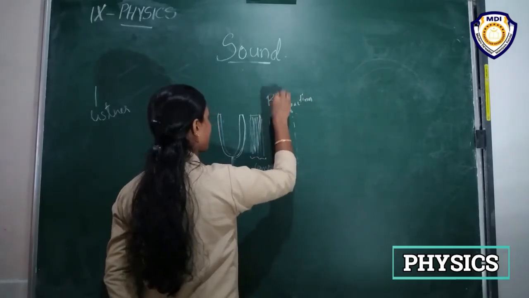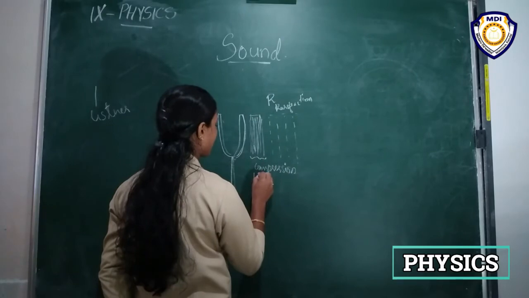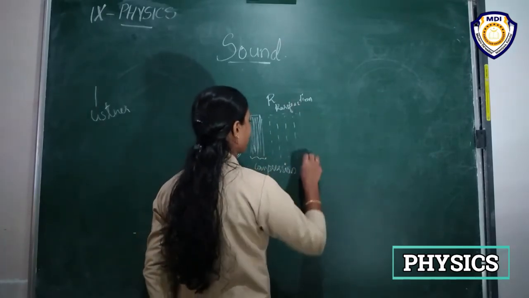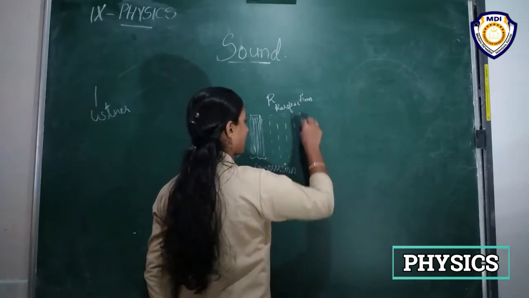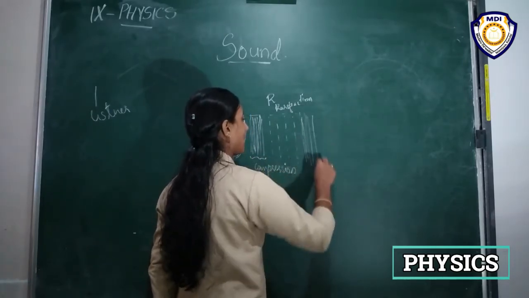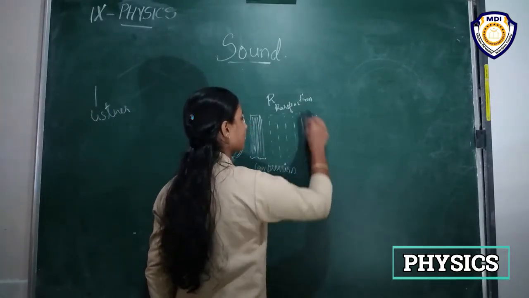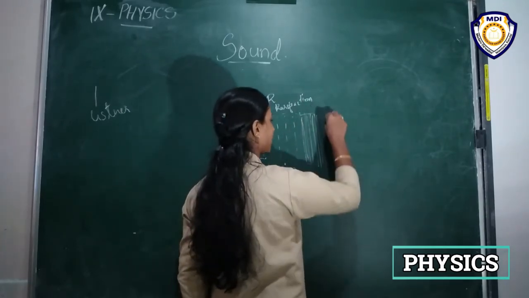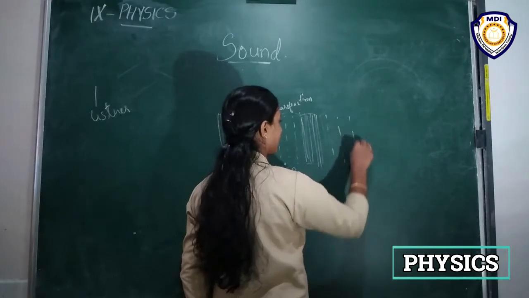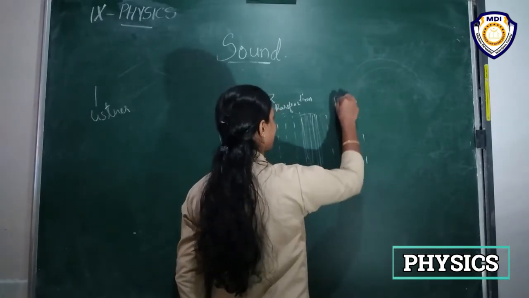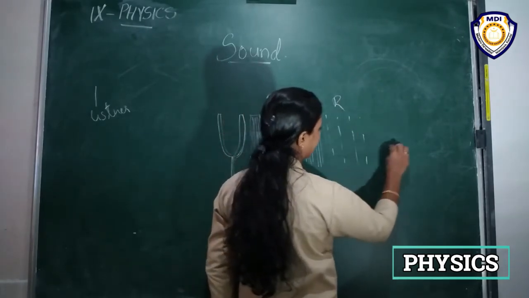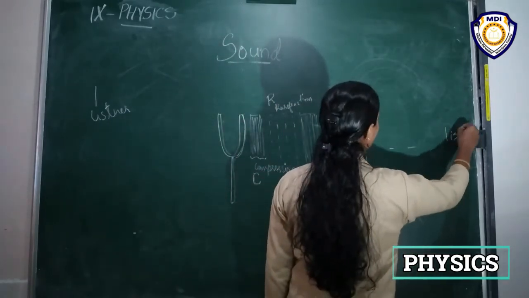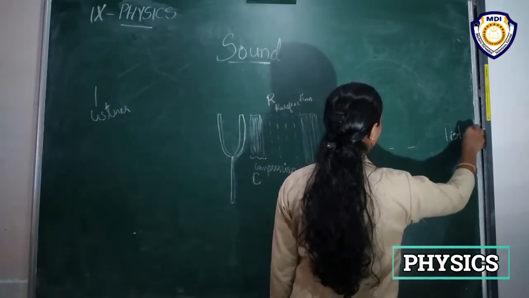We can represent it by R, and this we can represent by C. Again it produces a compression region, and after some time the vibrating object moves backward and that creates a rarefaction region, right? Like this it will continue up to where the sound reaches the listener.